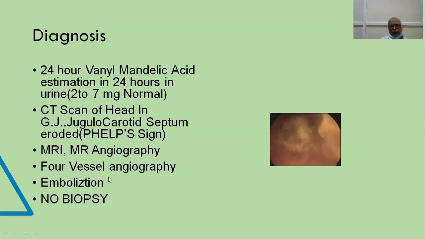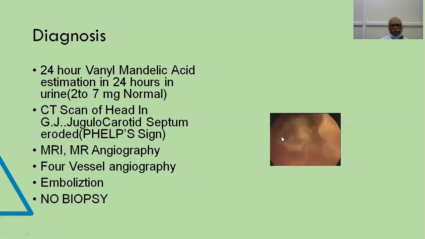That is, 48 hours or 24 hours before surgery, the neuroradiologists inject either gelfoam particles or suitable agents into the vessel, that is the feeding vessel to the tumor.